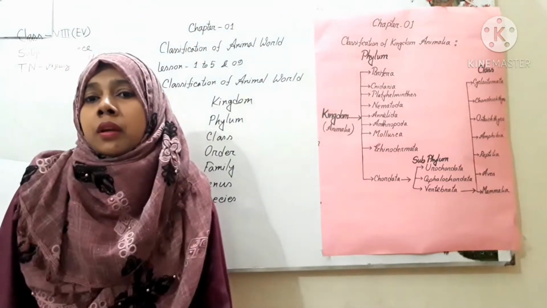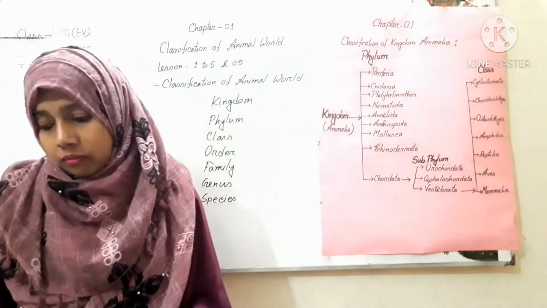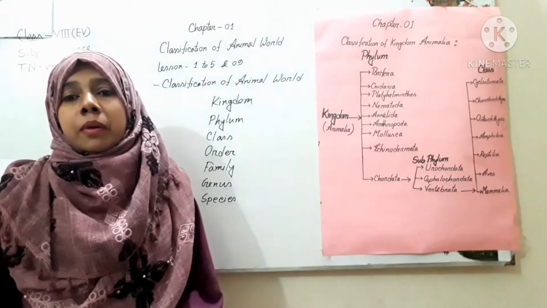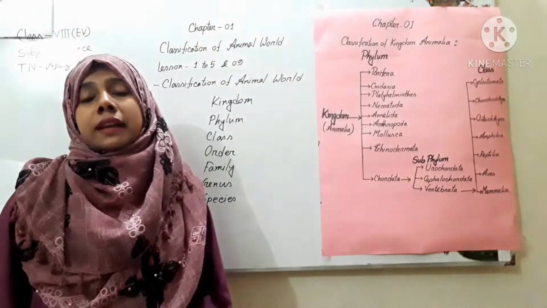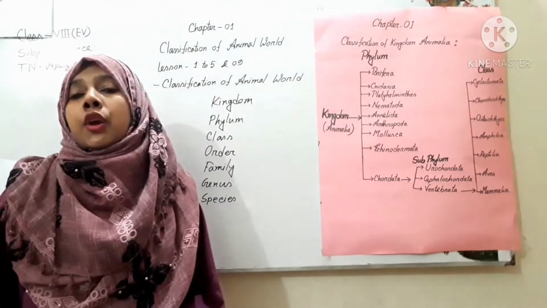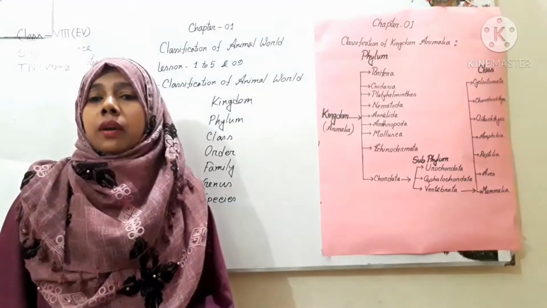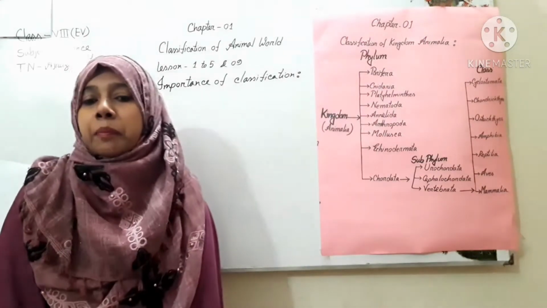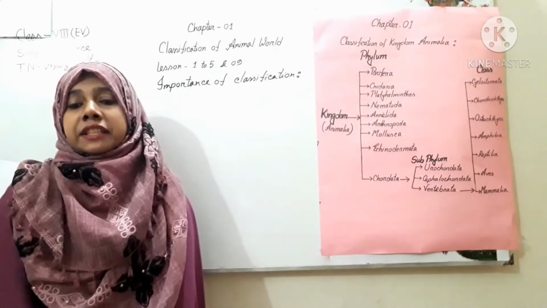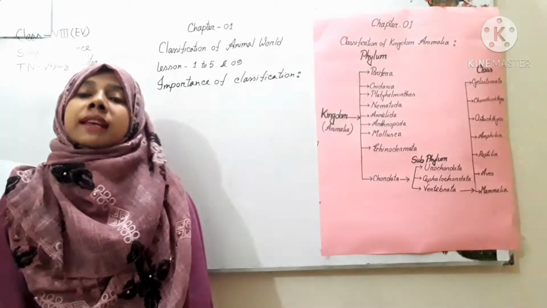Okay, so this is about classification. Now I will discuss the importance of classification and how to write a scientific name, or binomial nomenclature. So what is the importance of classification in our everyday life? Classification is a scientific approach by which we can gather knowledge about different plants and animals easily.